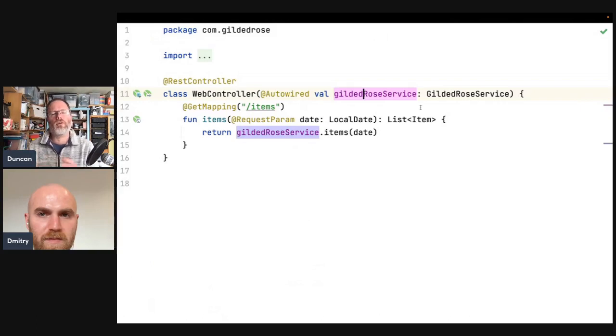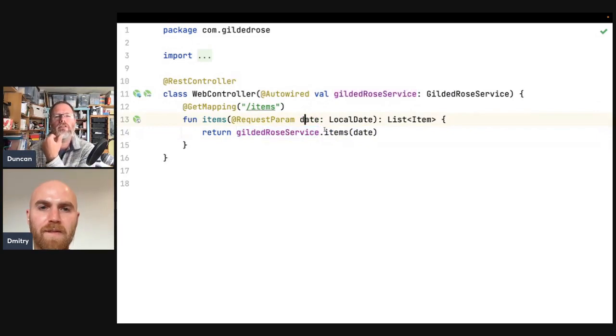That needs to be auto-wired because we can't create it, or at least we can't create the web controller. And then this mapping of items. Oh yes, I remember that. So it was like the date. So Spring's managing a lot of mapping for us. That's all good. It's nice. And it's managing rendering a list of items as JSON, which is also good.